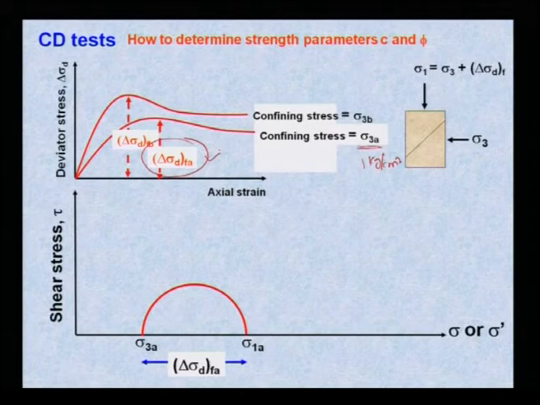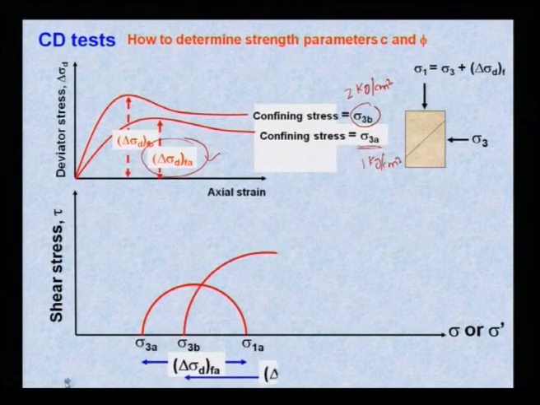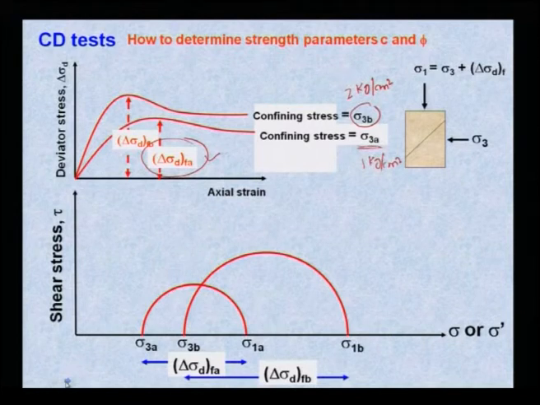With this you plot sigma 1 and sigma 3, one Mohr circle. Then with a second confining stress, say 2 kg per cm square, you plot deviator stress versus axial strain, again find the failure deviator stress, then plot your second Mohr circle.